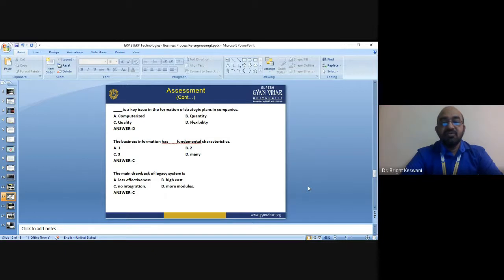The main drawback of legacy system is A. Less effectiveness, B. High cost, C. No integration, D. More modules. The right answer is C, no integration.